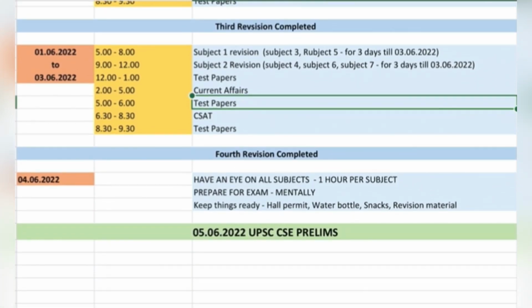And the 5th revision, as I mentioned in the beginning, yes, in 1 day also you can revise all these subjects. So in 1 day, that is on 4th June, you are revising all these subjects.